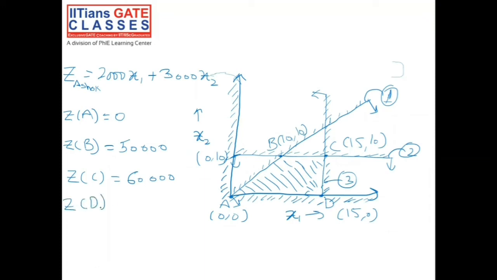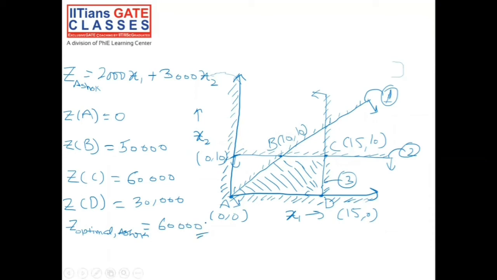Now Z at point D, D point is (15, 0). So 15 into 2000 plus 3000 into 0, that would be 30,000. So our Z optimal for Ashok would be 60,000.